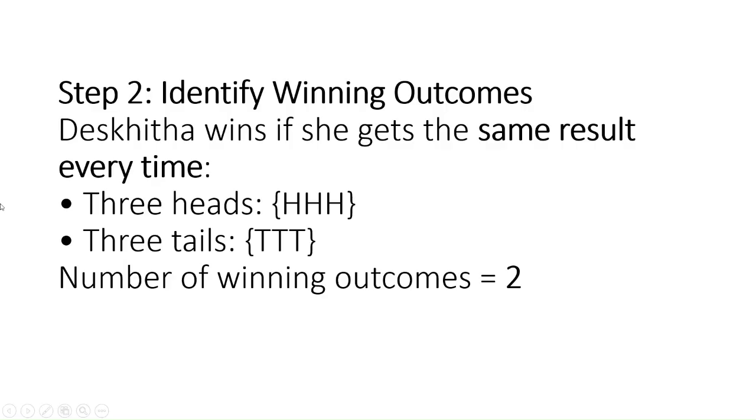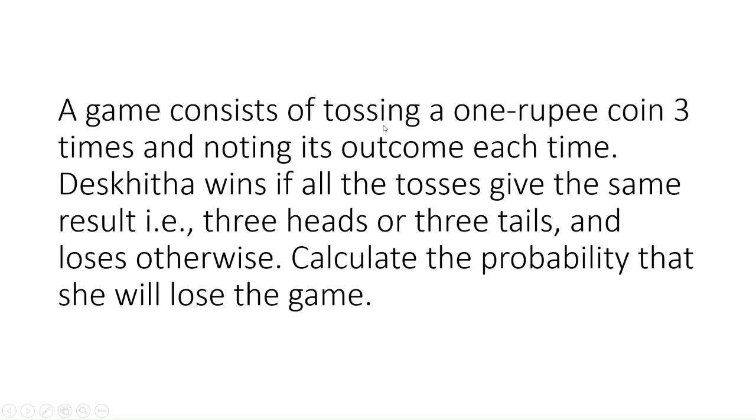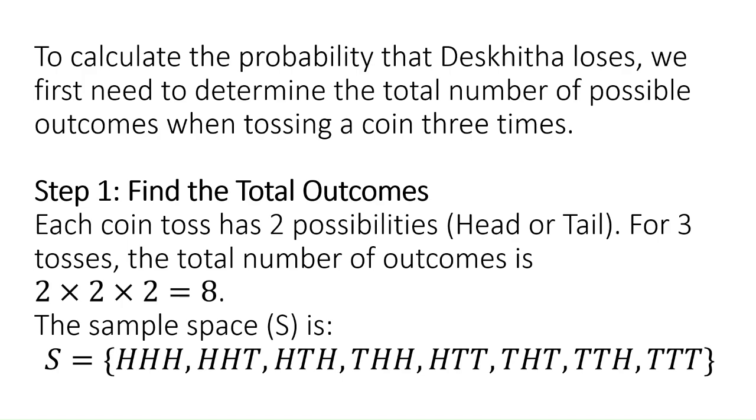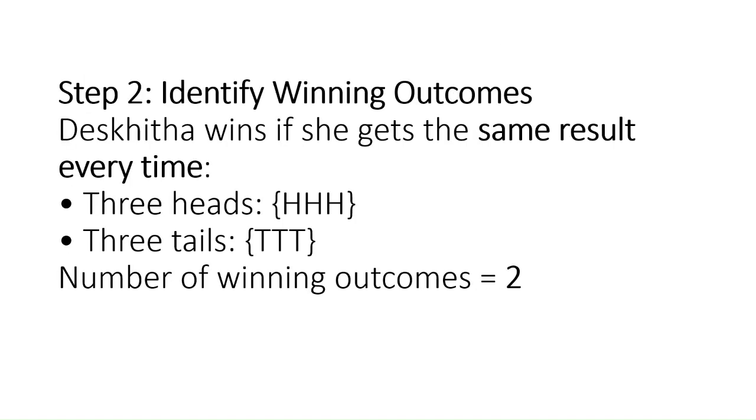Yes. Now let us identify the winning outcomes. In the given problem, she wins if all the 3 tosses give the same result. So all the 3 tosses giving the same result means it can be head, head, head, or tail, tail, tail.